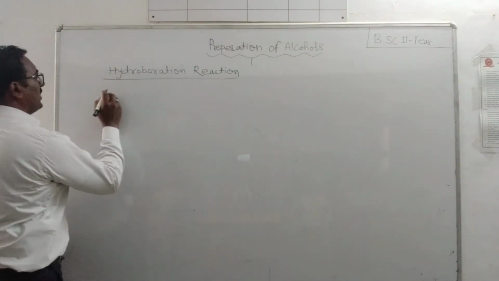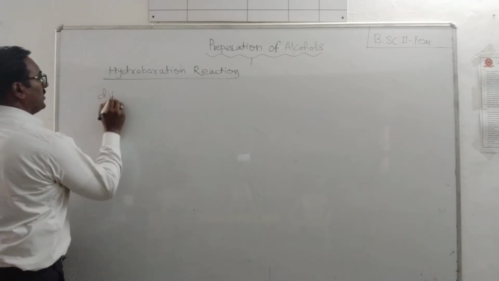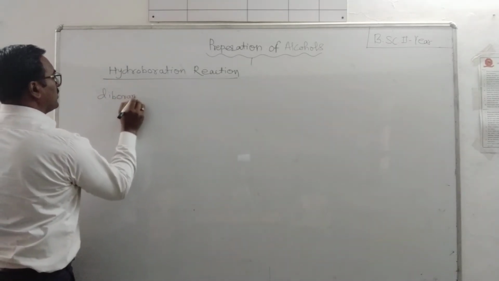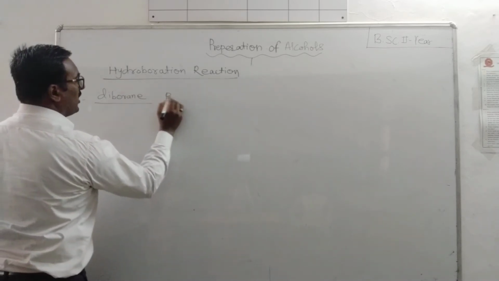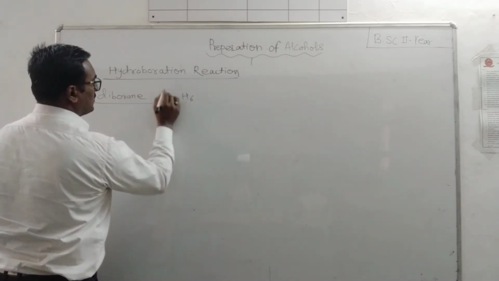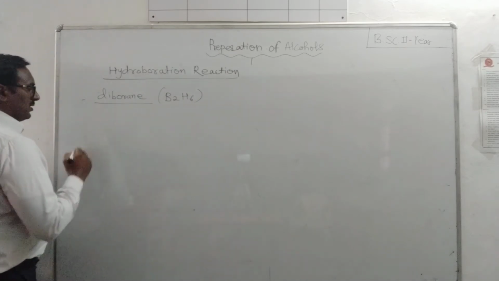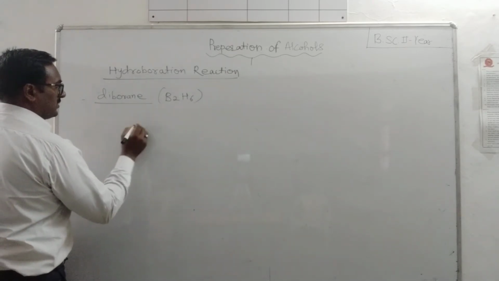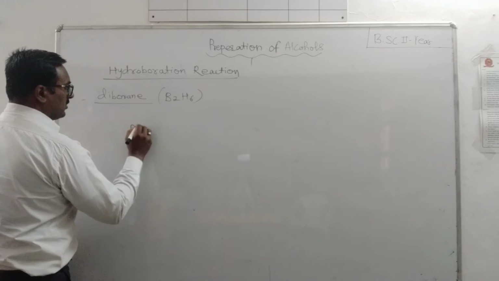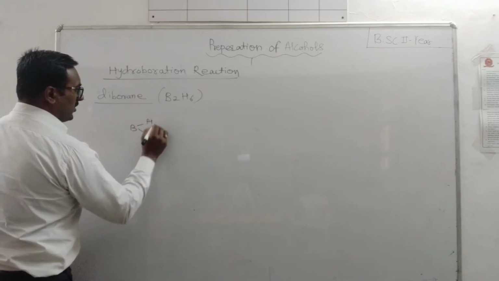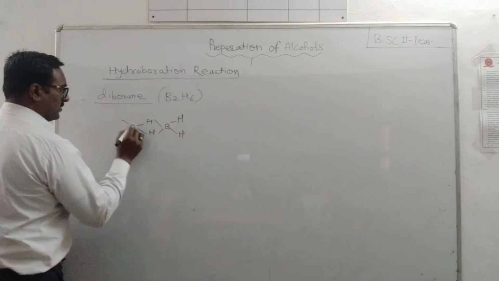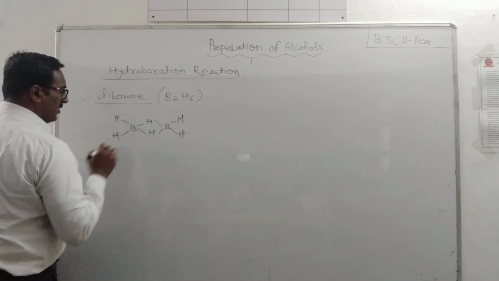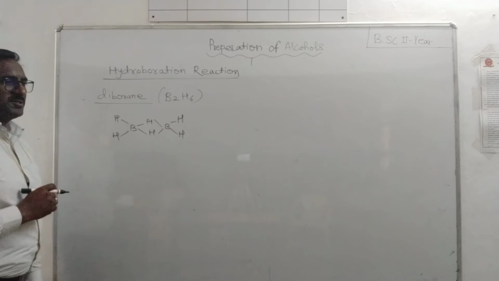It is nothing but diborane, that is B2H6. Diborane means the formula is B2H6. Its structure is like this: boron, then two bridging hydrogens are there, then four terminal hydrogens are there. This is the structure of borane.